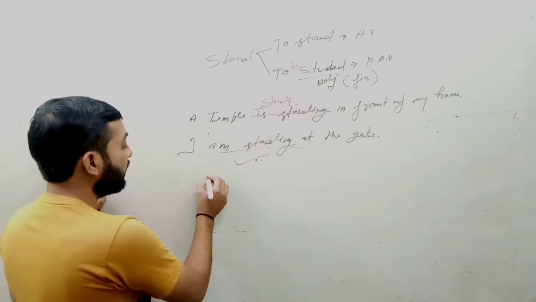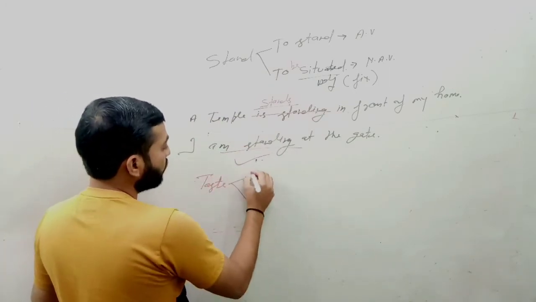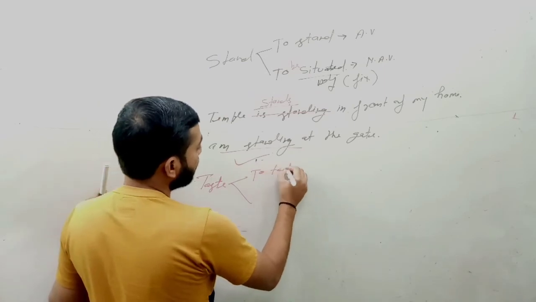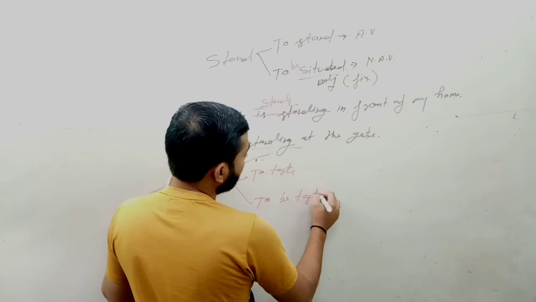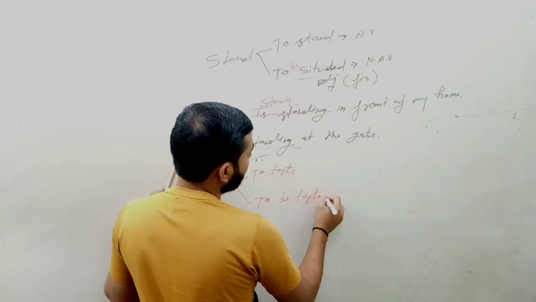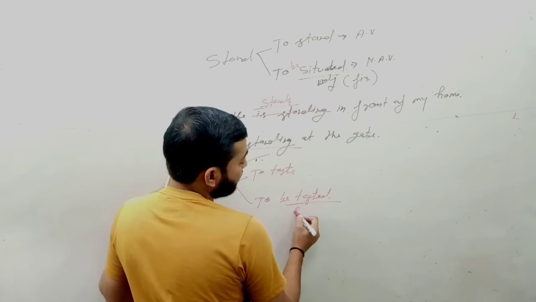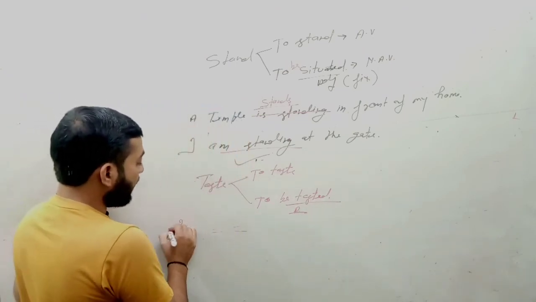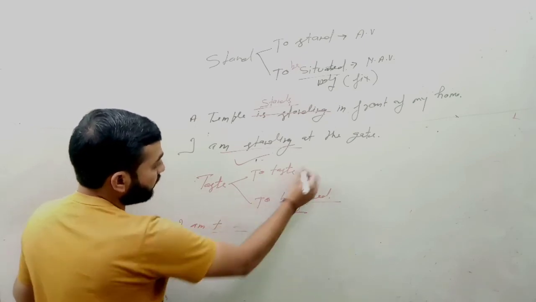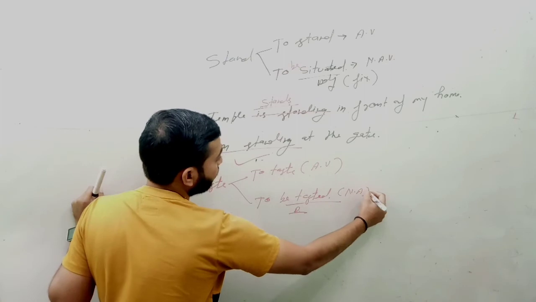Another one is taste. To taste, to be tasted. Means you can say delicious. Like I am tasting the mango. It is an action verb, and it is also a non-action verb.